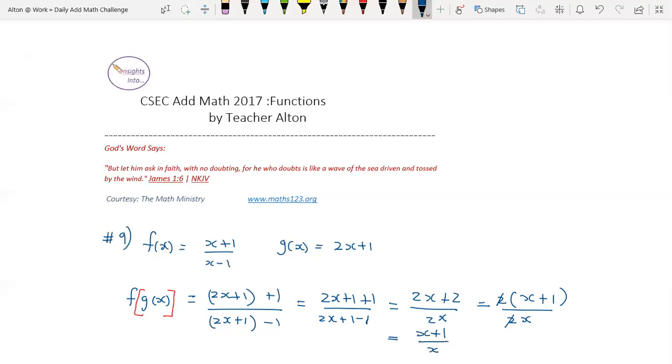It's always a good idea to quickly double check your working. Substituting g of x, 2x plus 1, in place of x into the f of x function. So it goes here and it goes here. 2x plus 1 over 2x plus 1 minus 1. Simplify. That becomes 2x plus 2. Denominator becomes 2x. Further factorize 2 into x plus 1 over 2x. 2 can cancel out, giving us x plus 1 over x. Right, and of course, your answer is A.